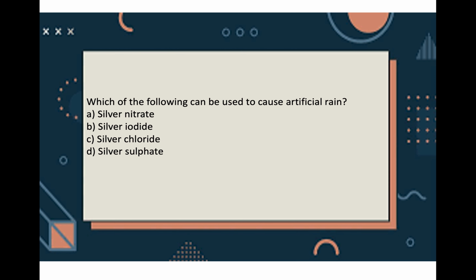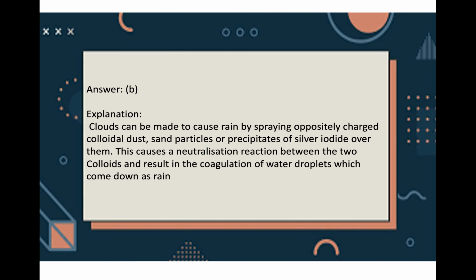Now which of the following is used to cause artificial rain? A. Silver nitrate, B. Silver iodide, C. Silver chloride, and D. Silver sulfate. Normally everyone will read it once and think they will remember it for the exam. Now see the options given. Everything starts with silver. So suddenly in the exam hall you will get confused with the options. So you have to practice a lot. The answer is option B, silver iodide.